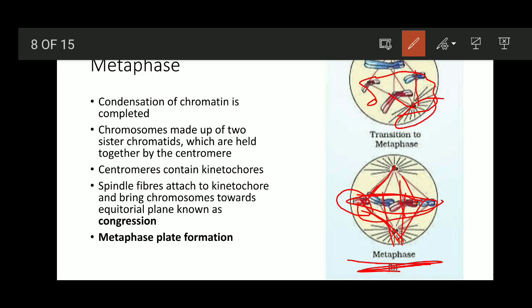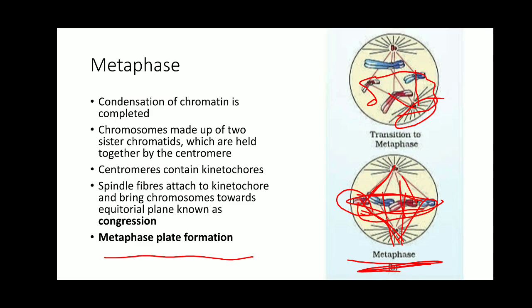So the plane of alignment of chromosomes with their centromeres on the equator is known as the metaphase plate. It is known as the metaphase plate or equatorial plate. What is this equatorial plate or metaphase? Each chromosome is aligned with its centromere at the equatorial region. So when all the chromosomes are aligned at the equatorial region in metaphase, it is known as the metaphase plate, or the equatorial plate.